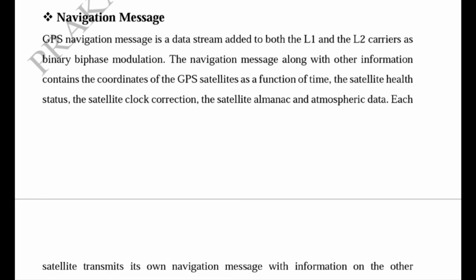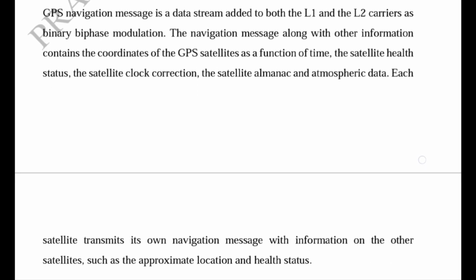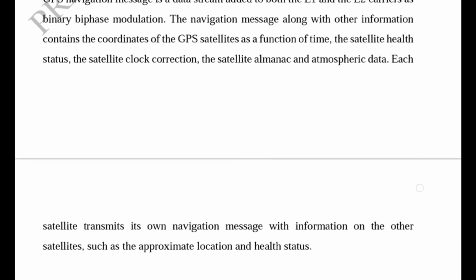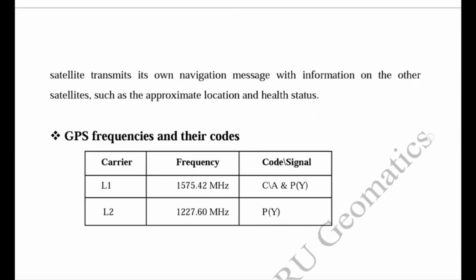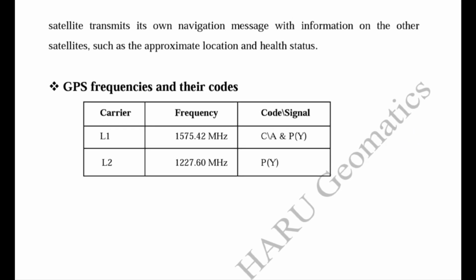Each satellite transmits its own navigation message with information on the other satellites, such as approximate location and health status. Each satellite transmits a different navigation message because every satellite has a different orbital period, coordinate information, and health status.